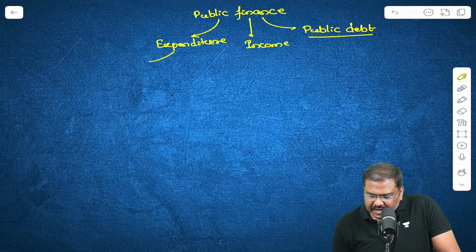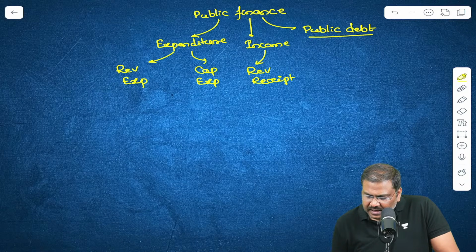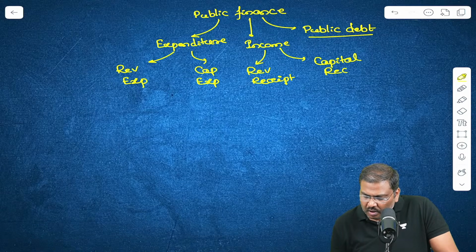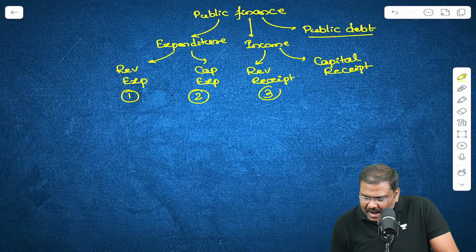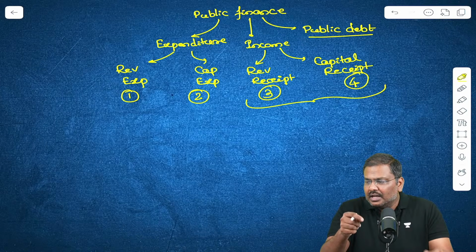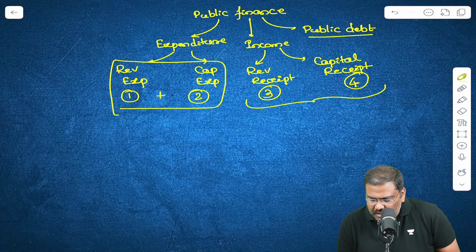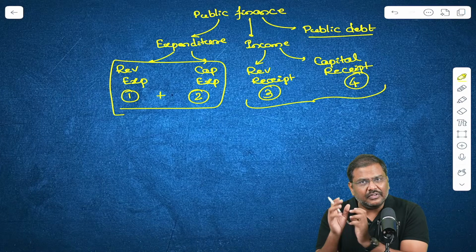Now within the expenditure, there will be revenue expenditure and capital expenditure. And under the income, there is a revenue receipt and then there is a capital receipt. If I number them as 1, 2, 3 and 4, so far we have covered 3 and 4. Now let's cover the first and the second. Let's cover the expenditure side of public finance.